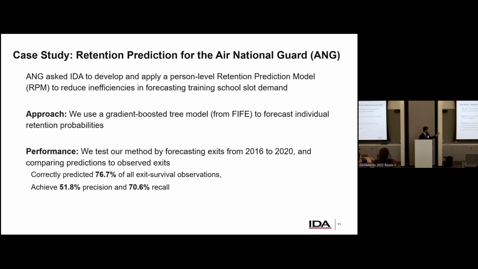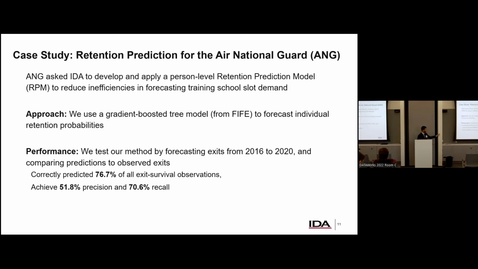So in terms of how we actually did, that's 76.7% of all exit survival observations across 5 years. That's accuracy, and that's misleading. Because the idea is that if you just said that everyone stayed, you would probably get like 75% accuracy. And in this case, you would actually get 76.6%. So it doesn't seem like you did a good job. But of course, that model doesn't tell you anything.